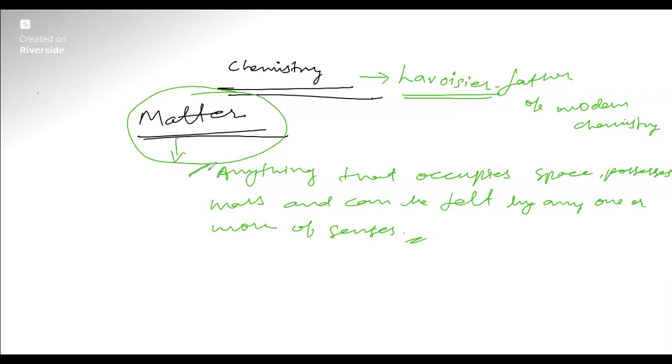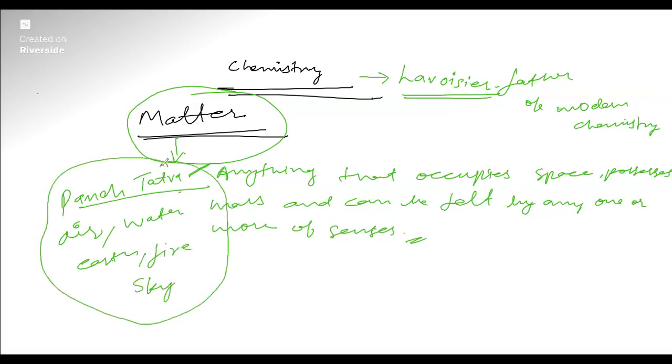That is matter. See, earlier, Indian philosophers classified matter into five basic elements. They call it Panch Tattva. Okay, Panch Tattva. That is: air, water, earth, that is soil, fire. These are the five elements the early Indian philosophers spoke of. According to them, everything, living or non-living, was made up of these five elements only.